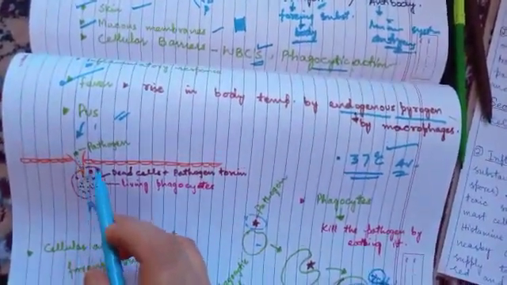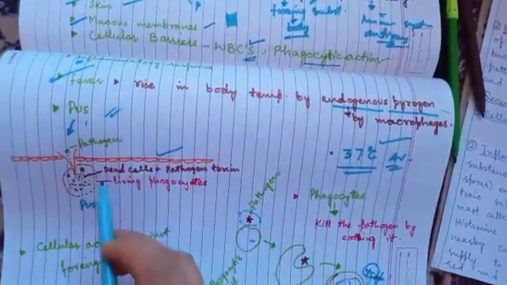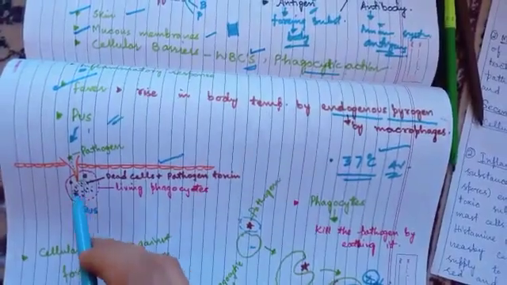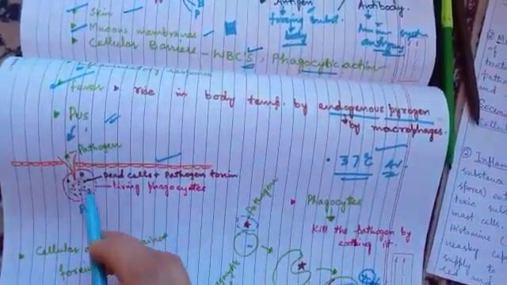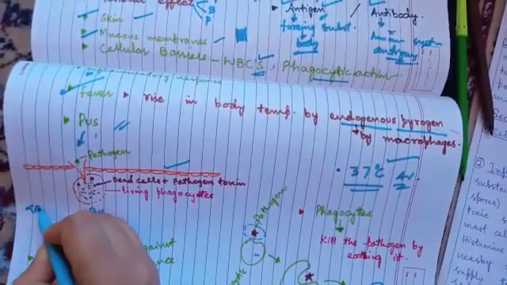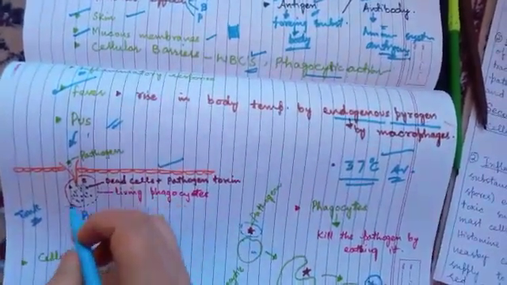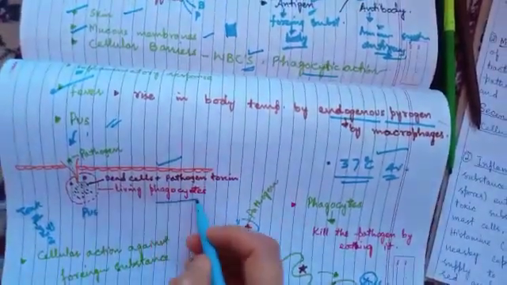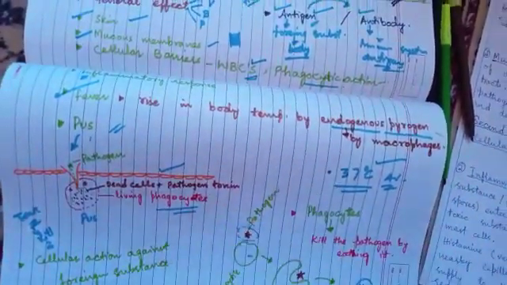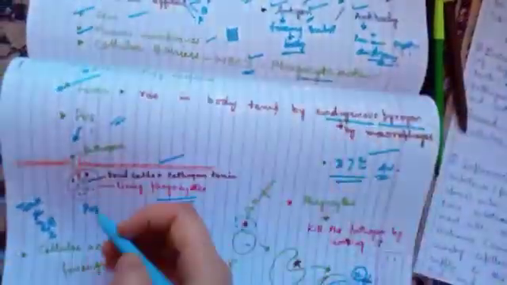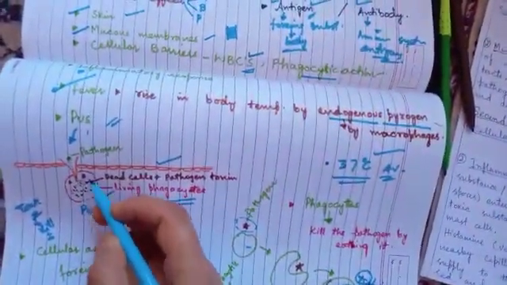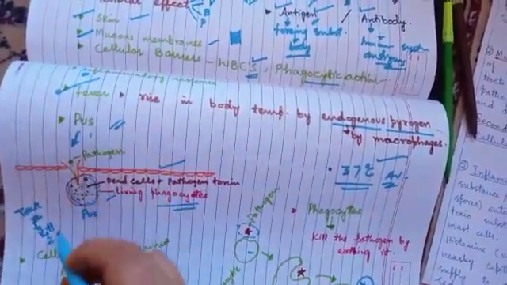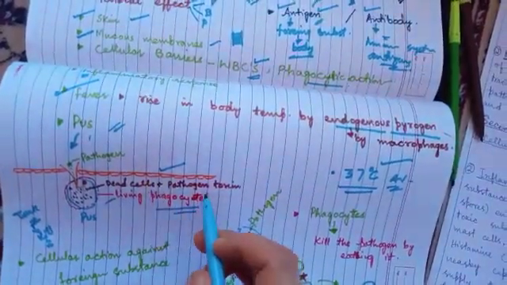When a pathogen enters, this is the lining of our tissue. When a pathogen gets entry into our body, this pathogen releases some toxic substances. These toxic substances kill some cells in our body. Now there are other phagocytes which are living. They come across from other tissues to defend these cells, and they form a barrier and surround the pathogen toxin.